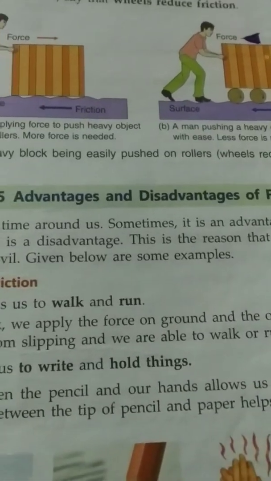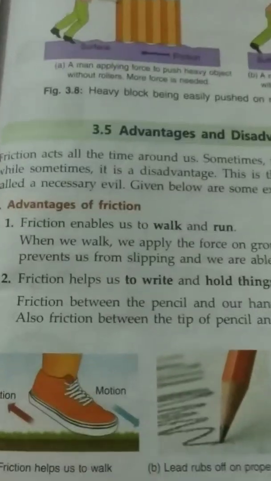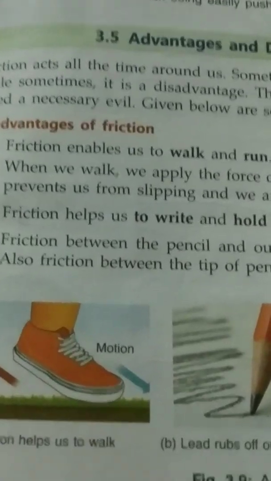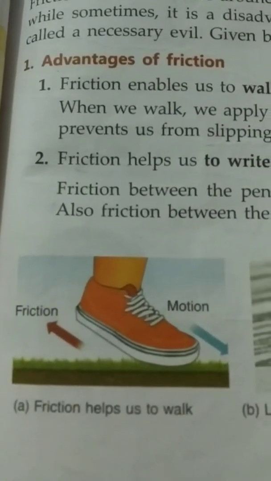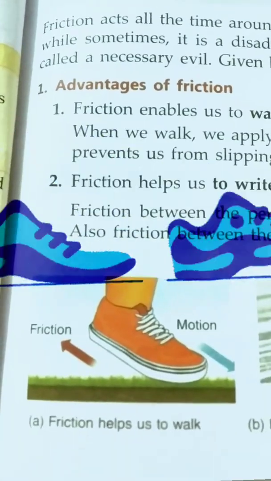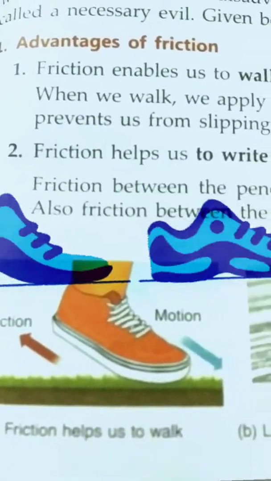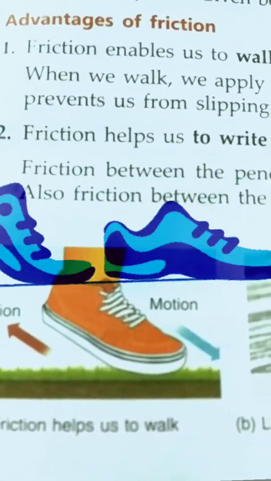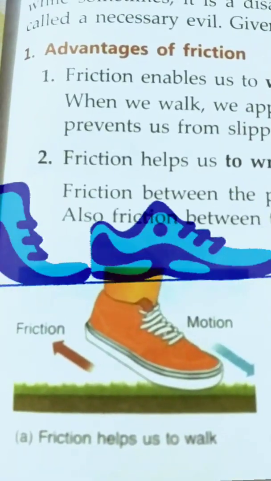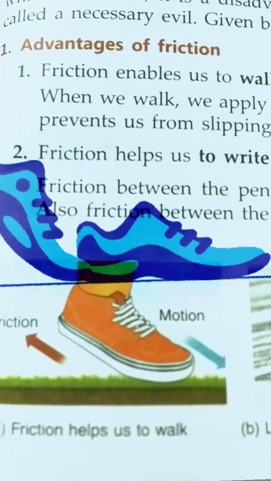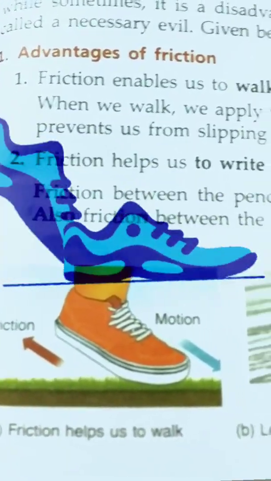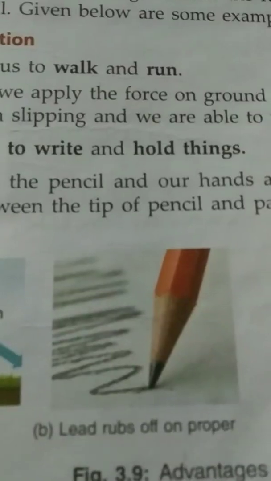Now, advantages and disadvantages of friction. Advantages. Friction enables us to walk and run. When we walk, we apply force on the ground, and the opposing force prevents us from slipping, and we are able to walk and run. Friction helps us to write and hold things.